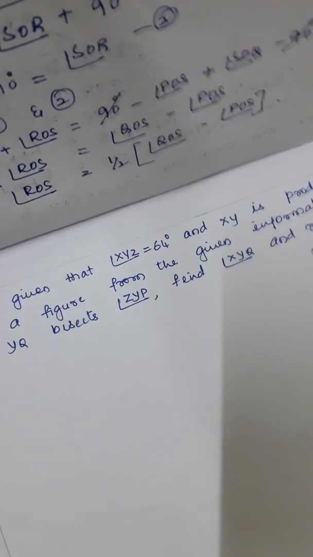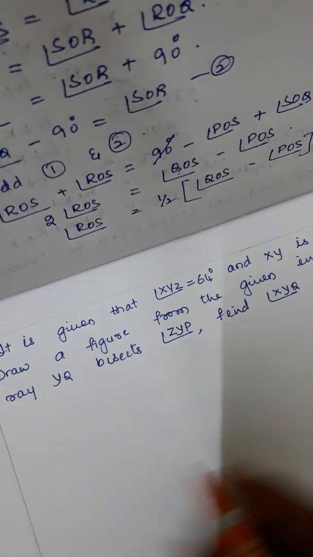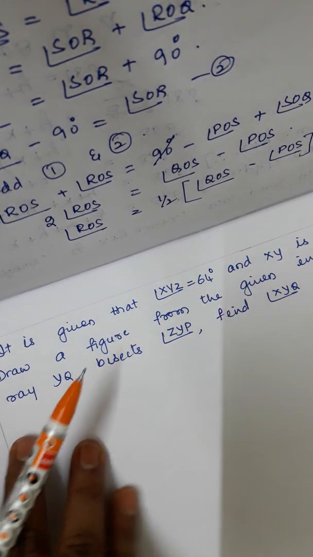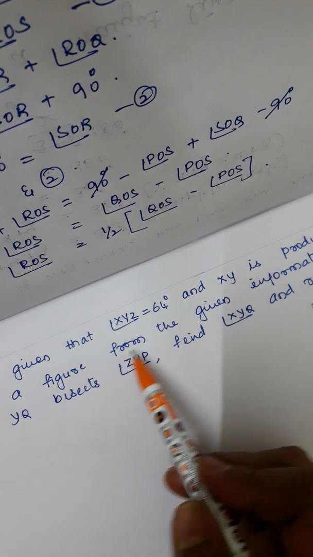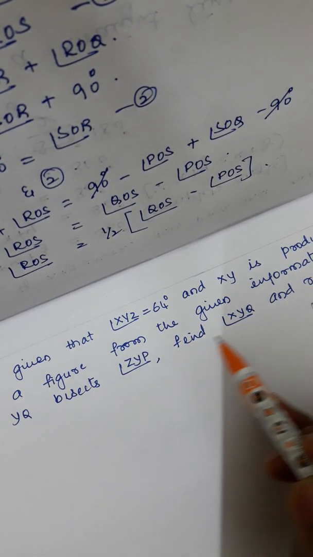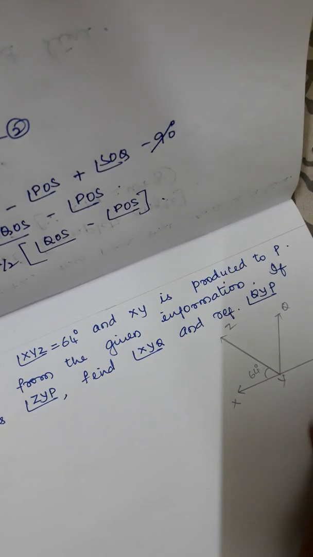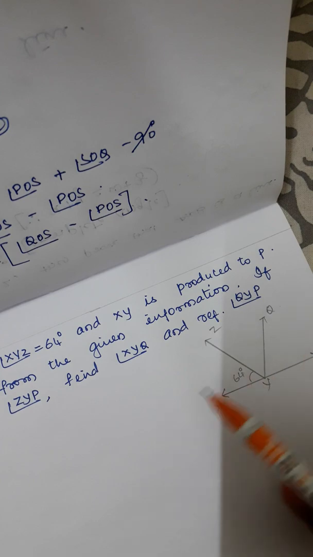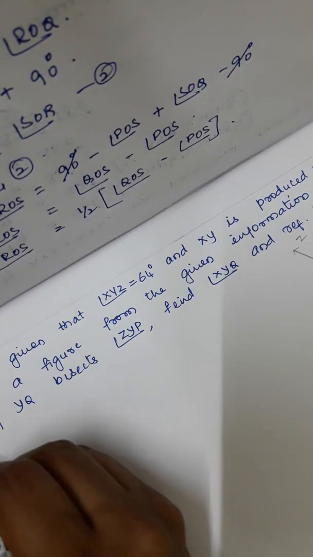Next, coming to the next question, that is the last one. It is given that angle XYZ is equal to 64 degrees and XY is produced to P. Draw a figure from the given information. If ray YQ bisects angle ZYP, find XYQ and reflex angle QYP. As you can see here, I have drawn the figure which was not given. I have drawn the figure according to the information. So now coming to the solution.